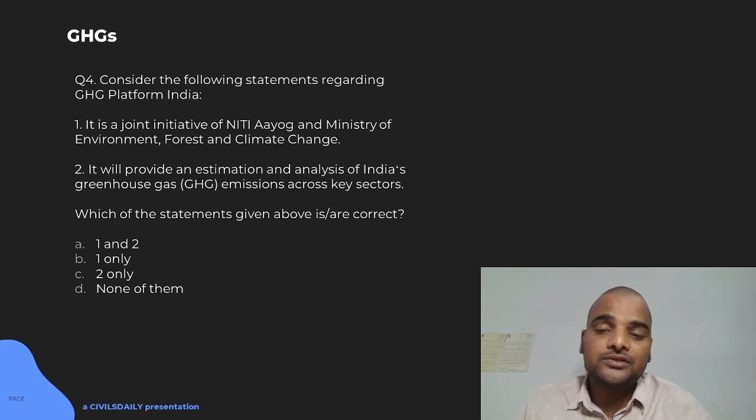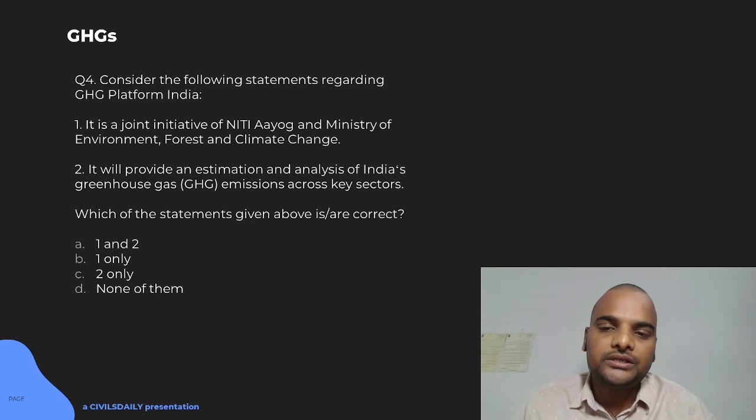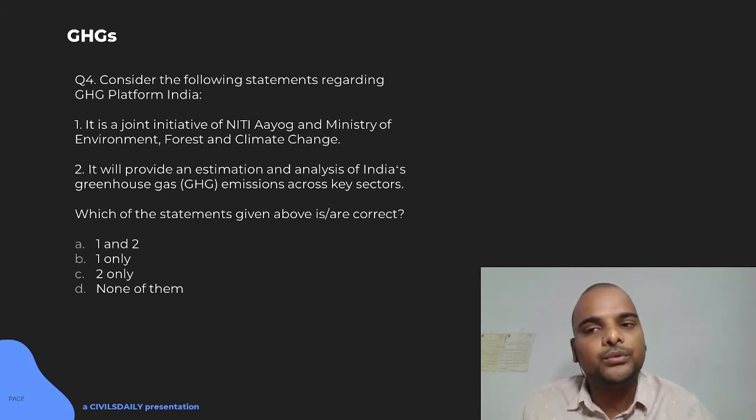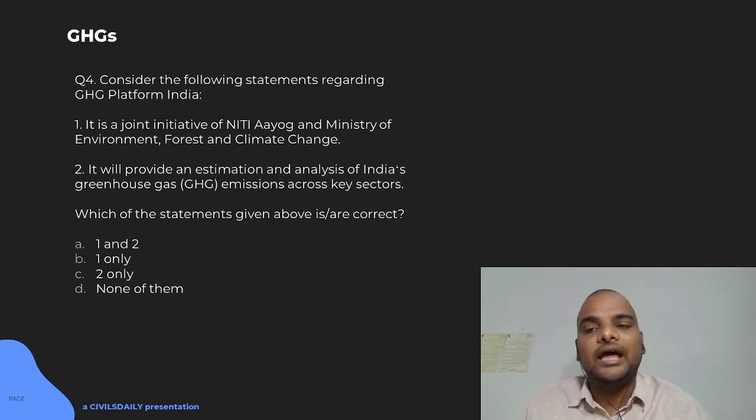It actually works independently to give an independent report apart from the government report. For this purpose, by government, India has the Indian National Climate Change Network or the Ministry of Environment, Forest and Climate Change. They are involved in giving India's official GHG report to the Paris Accord, and also the mitigation measures that have been taken.